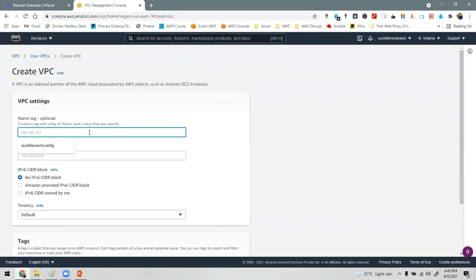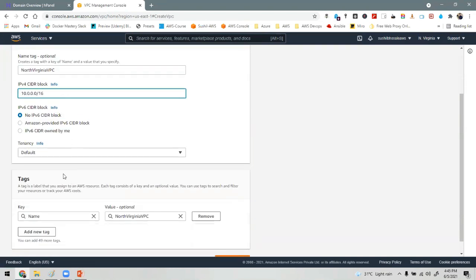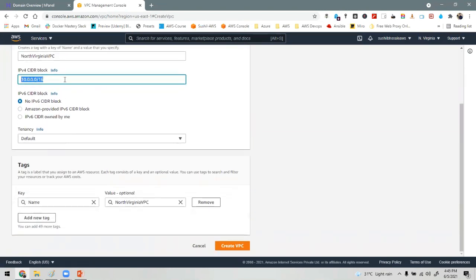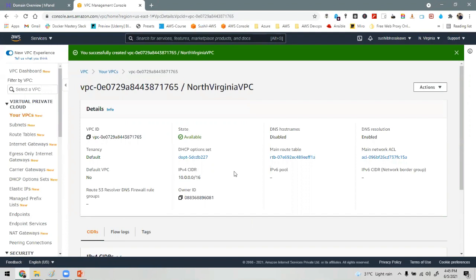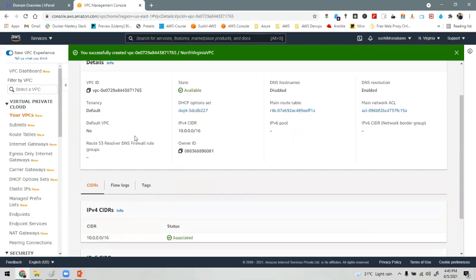This is my North Virginia VPC, and the CIDR here is 10.0.0.0/16. We are going to divide this CIDR into multiple subnets, subnet 1 and subnet 2. Now the VPC has been created.